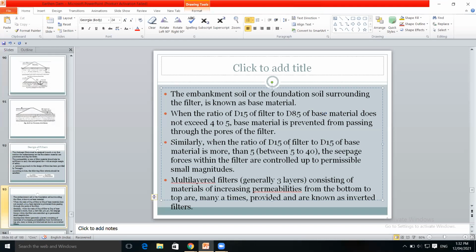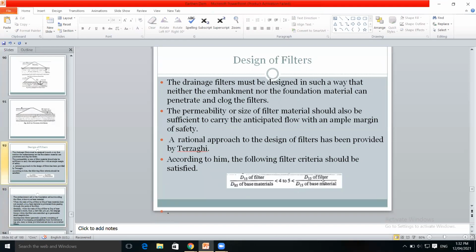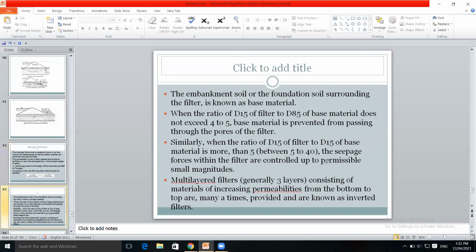Similarly, when the ratio of D15 of filter to D15 of base material is more than 5, between 5 to 40, when it is greater, the seepage forces within the filter are controlled up to permissible small magnitudes. In this case, the seepage forces within the filter are controlled up to permissible small magnitudes. समजलं?